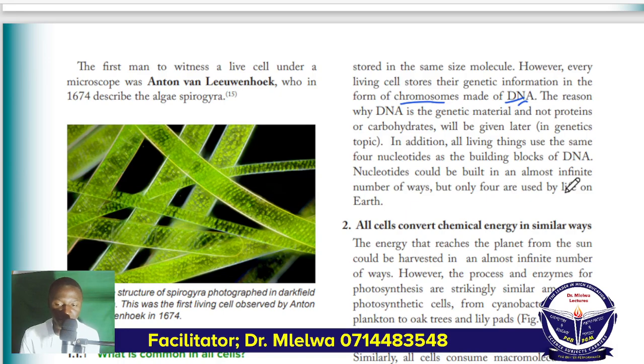Lakini kwa nini the most known they are 4? Because they are used as the building block of DNA. Zinatumika kujenga DNA, na zikitumika kujenga DNA is a very important molecule which we must discuss in terms of genetics or in terms of inheritance of characteristics from parent to offspring.